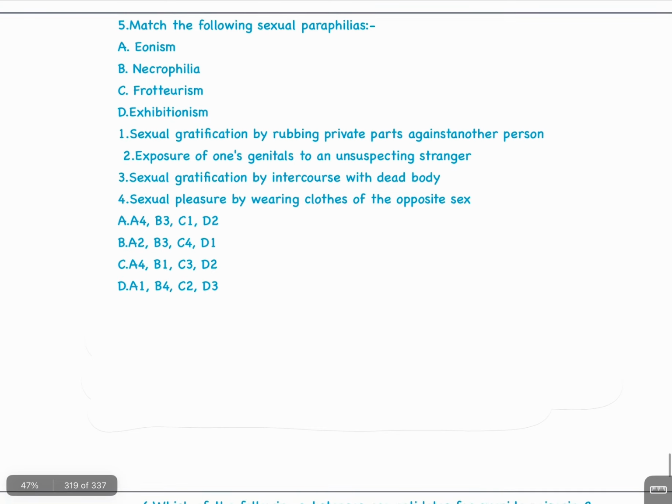Question number 5. Match the following sexual paraphilias. A. Eonism, B. Necrophilia, C. Frotteurism, D. Exhibitionism, with options 1, 2, 3, 4.